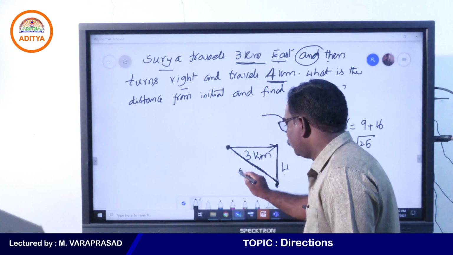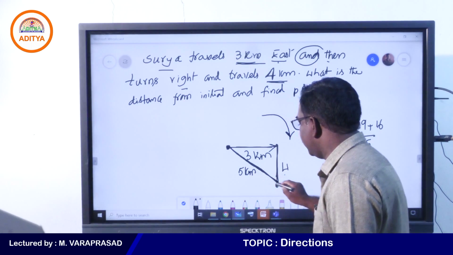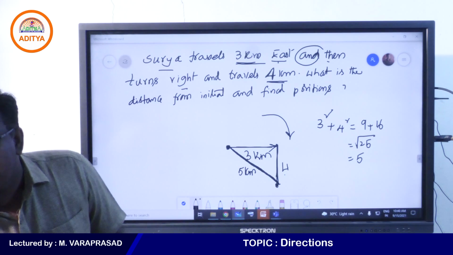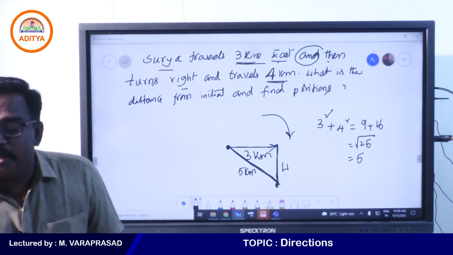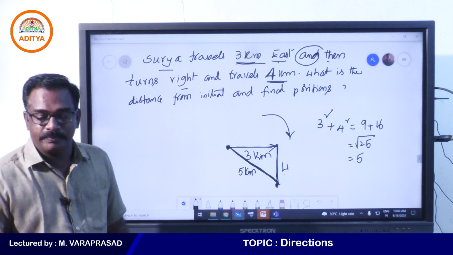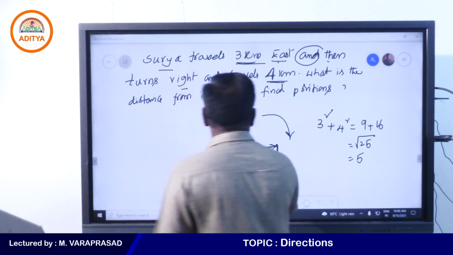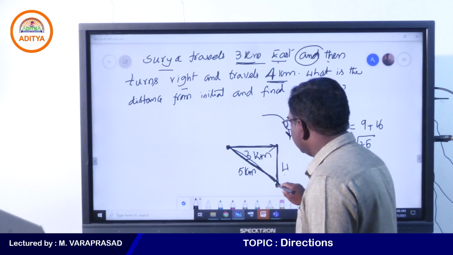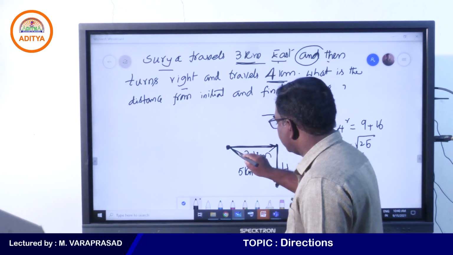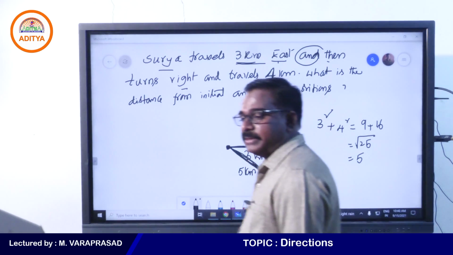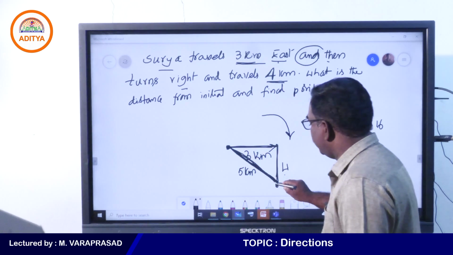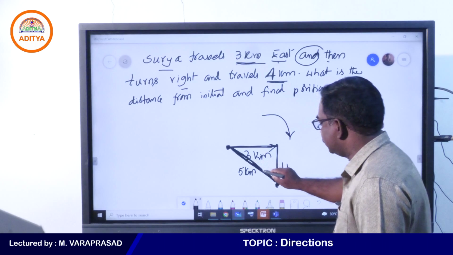So this is 5. The initial and final distance is 5 kilometers. Initial point and final point distance means you need to find the shortest distance, not the traveled distance. The shortest distance from the initial to the final point is 5 kilometers here. Yes, my students, right? From initial point to final point, you need to find the shortest distance.